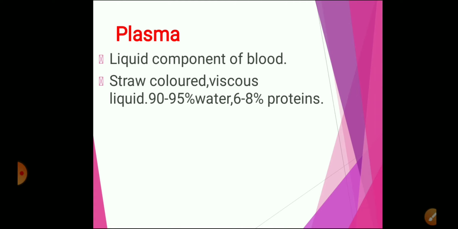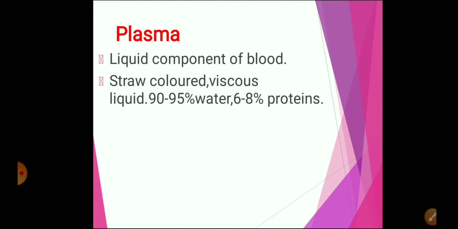So first let's discuss plasma. Plasma, as you all know, is the fluid part or the liquid component of the blood. And it is a straw colored viscous fluid, which is a little thick. It contains about 90 to 95% of water, 6 to 8% proteins, about 1.2% nutrients and gases, and 0.8% inorganic salts.